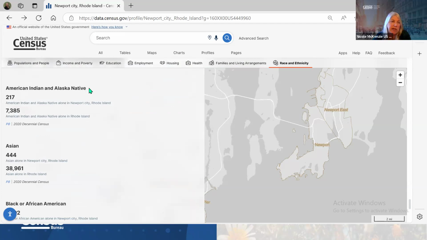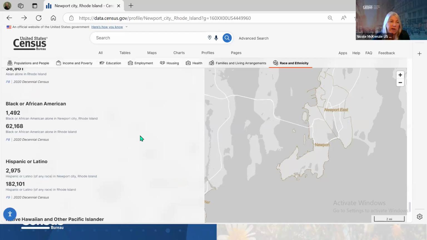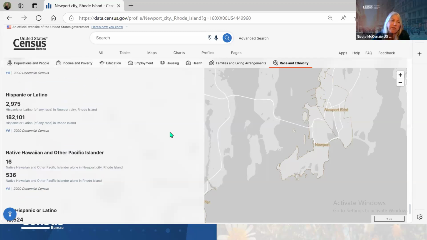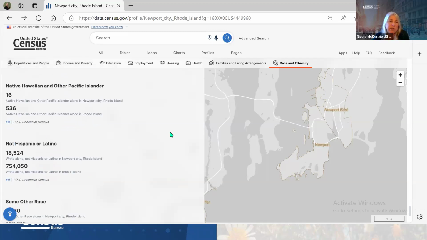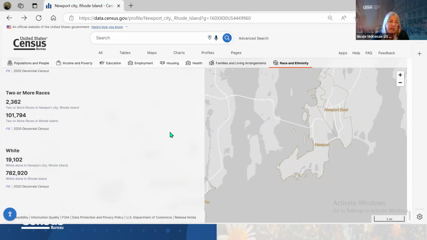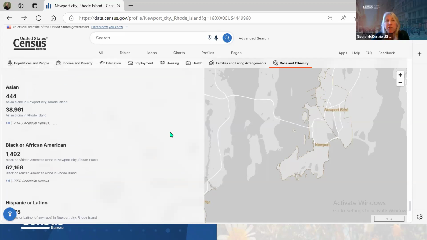This breaks it out: American Indian, Alaska Native. Now, this is taken from the decennial, so this is a count. There wouldn't be any margin of error. It would be the total count on the decennial in 2020: 444. Asian, versus 38,000 as a whole in Rhode Island. Black or African American, 1492. Hispanic or Latino, 2975. Native Hawaiian, not Hispanic or Latino, some other race, 2 or more races, white. So that's the profile.